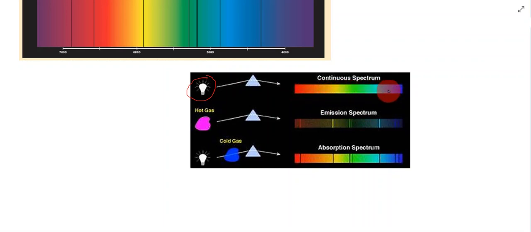It contains all the wavelengths and it's just spread across like this. Now, if we take atoms and turn them into a gas, for example, and provide energy, that gas is heated up.